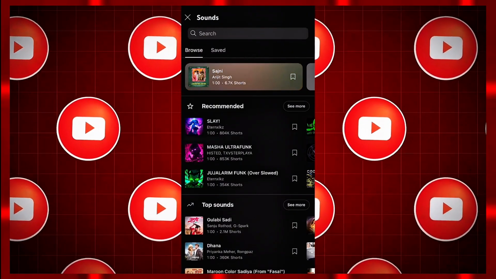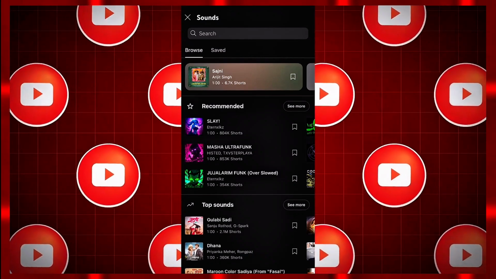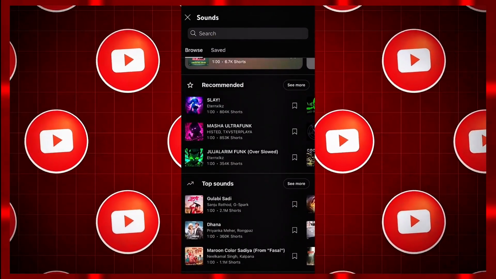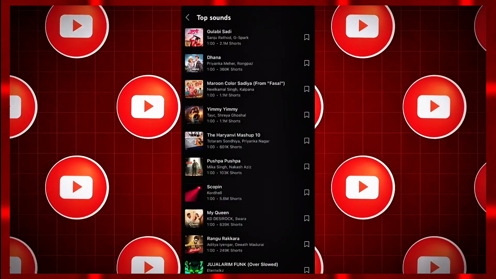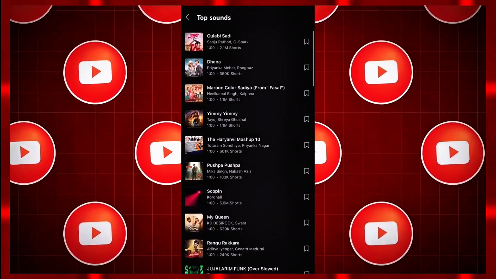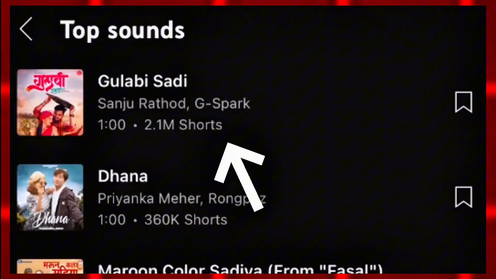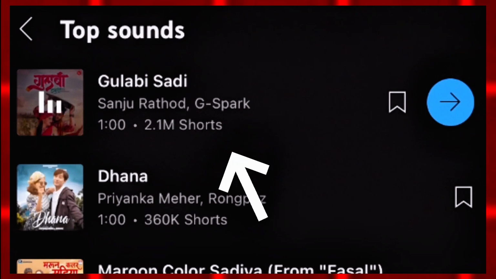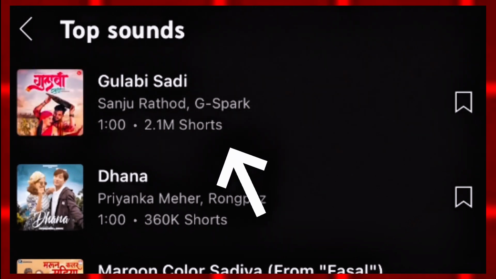As soon as you click, you will come to this page. Here you will get a lot of songs and music, but we only have to use trending audios. For this, simply go to the top sound option and click on this see more option. Now you can see how many shots have been made on this music, and whichever sound has the most shots, we have to use it.